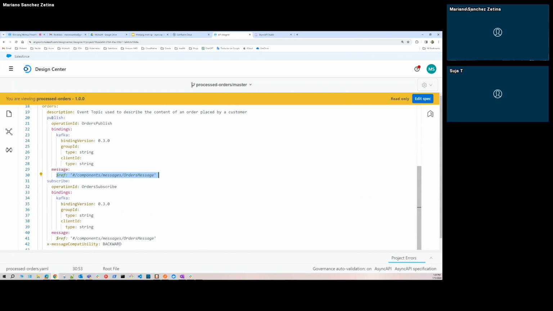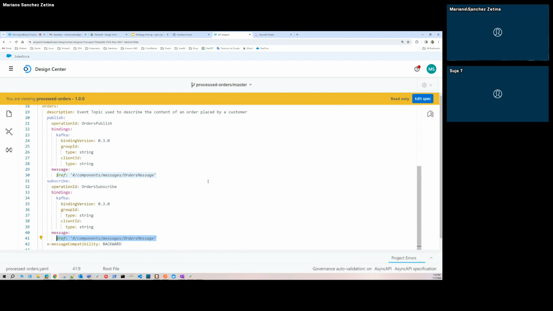And then, the same as publish, I have the subscribe operation. I have my operation ID and it's pretty much the same. The binding is Kafka and the message is the same, because whether I'm publishing or subscribing, the structure of the message is the same.